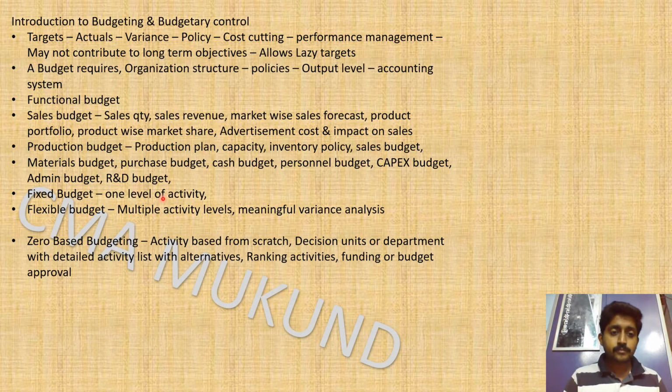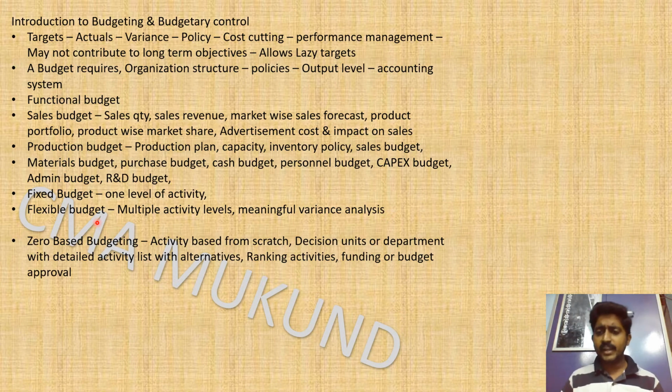Okay, so a fixed budget is something like: I will produce 1 lakh units, and this is the budget for that. So that is one level of activity. But a flexible budget is multiple levels of activity. If the market is favorable, I may produce 1 lakh 20,000. If the market is flat, I may produce 1 lakh. If the market is bad, I may even produce 80,000. So for different levels of activity, we are doing the budget.